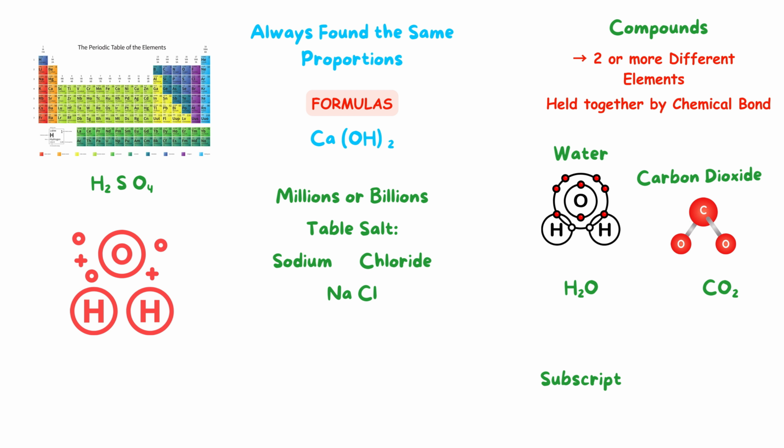A slightly more complex compound is sulfuric acid, which is represented by the formula H2SO4. This means that each molecule of sulfuric acid contains two hydrogen atoms, one sulfur atom, and four oxygen atoms. You do not need to memorize how the atoms fit together spatially, but understanding what each letter and number represents helps in reading and interpreting chemical formulas.